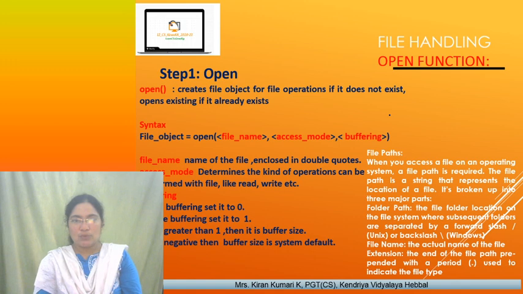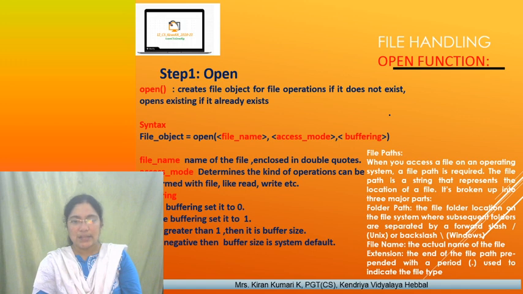And then the access mode. What is the file access mode? It determines the kind of operations that can be performed with the file, like read and write operations. And then buffering. For no buffering, set it to 0. For line buffering, set it to 1. If it is greater than 1, then it is the buffer size. If it is less than 0, then it is the system default.